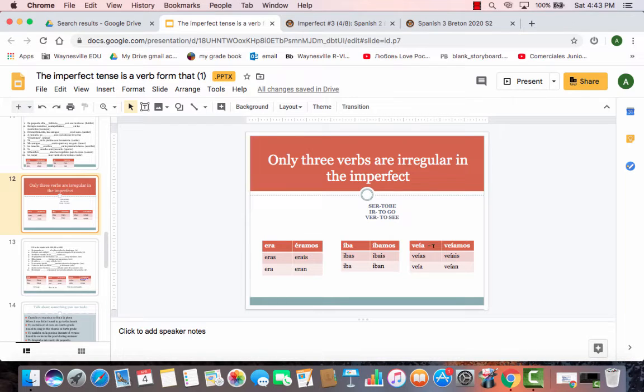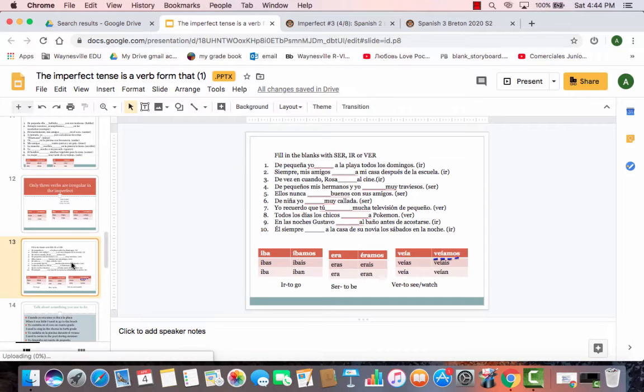And finally, ver: veía, veías, veía, veíamos, veíais, and veían. Notice this one has an accent mark over every I. And again, just like the first two, the yo form and the he, she, usted form are the same. So now let's work on them.